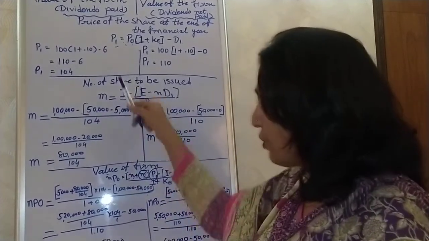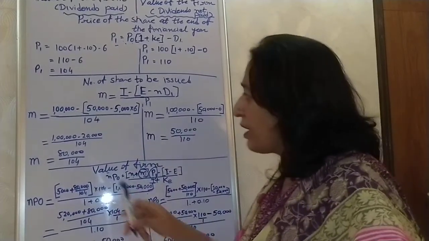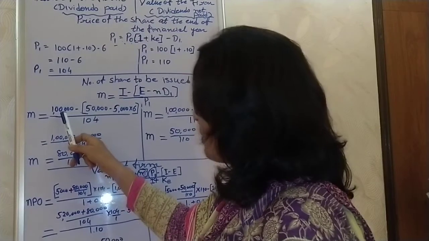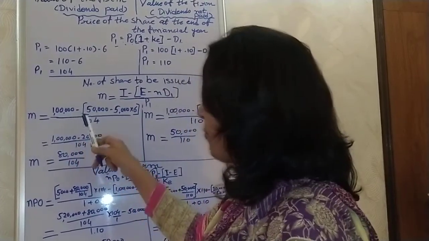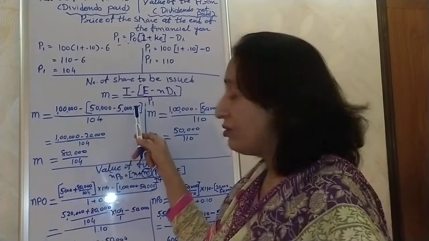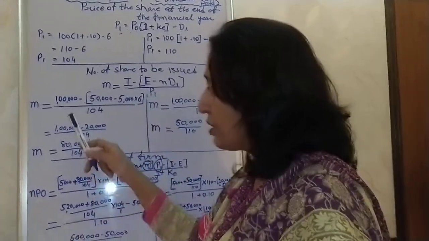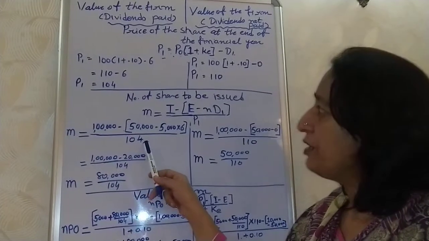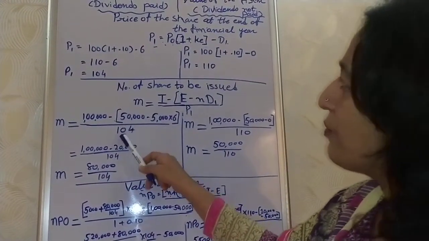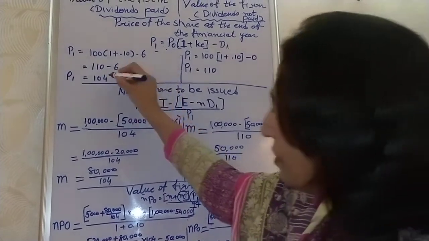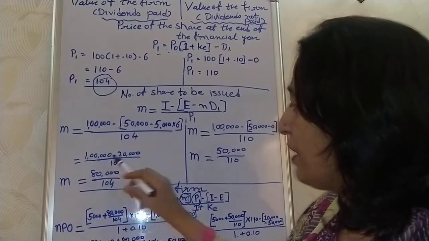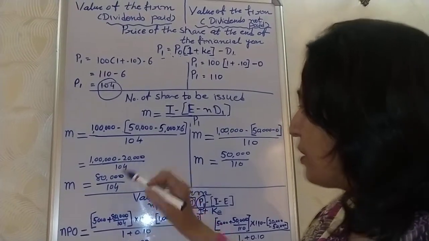Now in case of first situation, we will have m is equal to 1 lakh minus (50,000 minus 5,000 into 6) divided by 104. We have already calculated this 104 from the earlier formula. Now it is equal to 1 lakh minus 20,000.